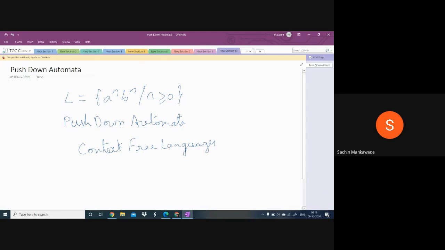Whether it is PDA or any other automata, when that automata is accepting this language, it has to count the A's and B's, whether they are equal or not. So for that, a memory is required. Yes, PDA has the memory.